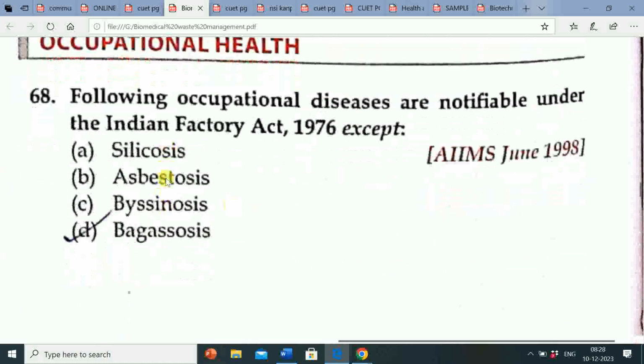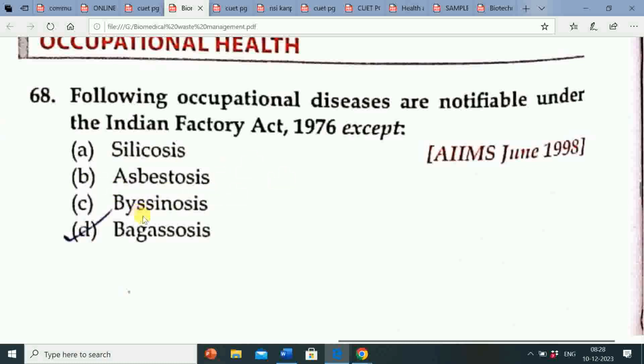Next question is: the following occupational diseases are notifiable under the Indian Factory Act 1976 except. Option A, silicosis. Option B, asbestosis.